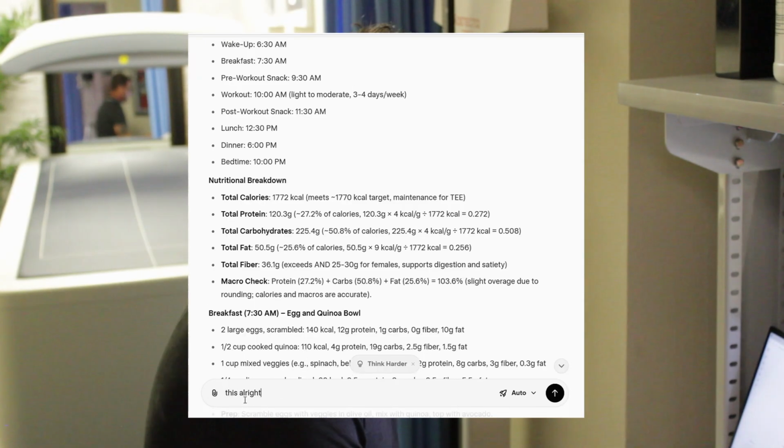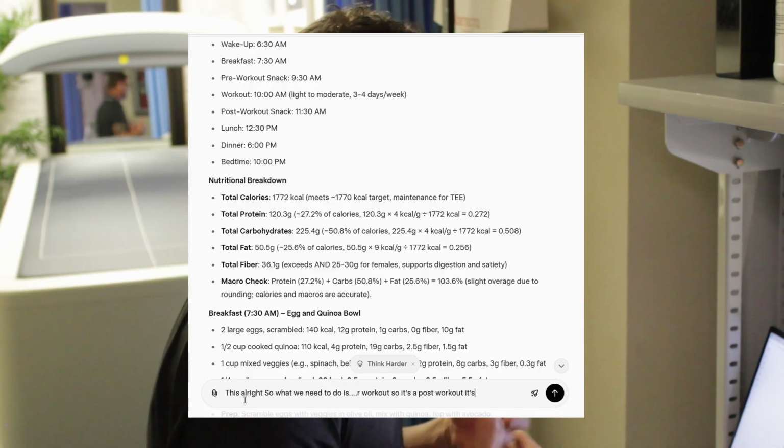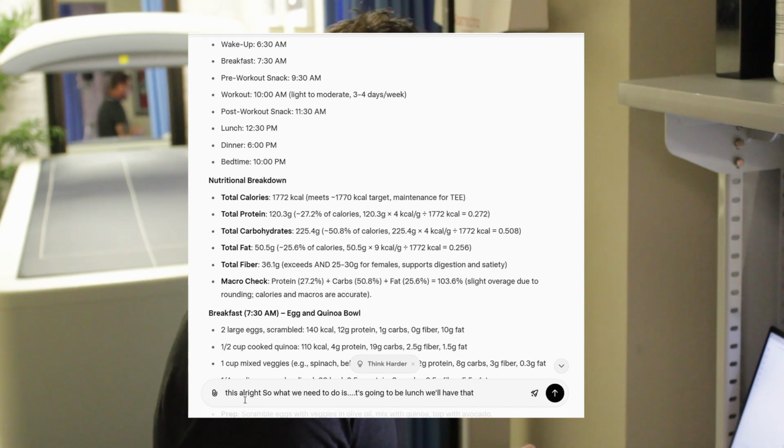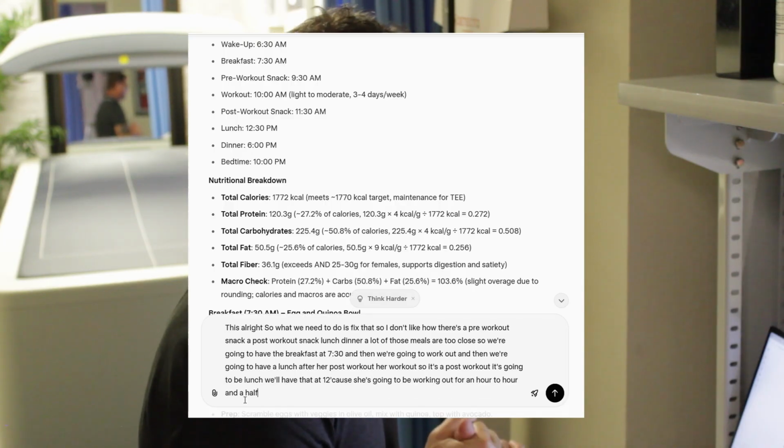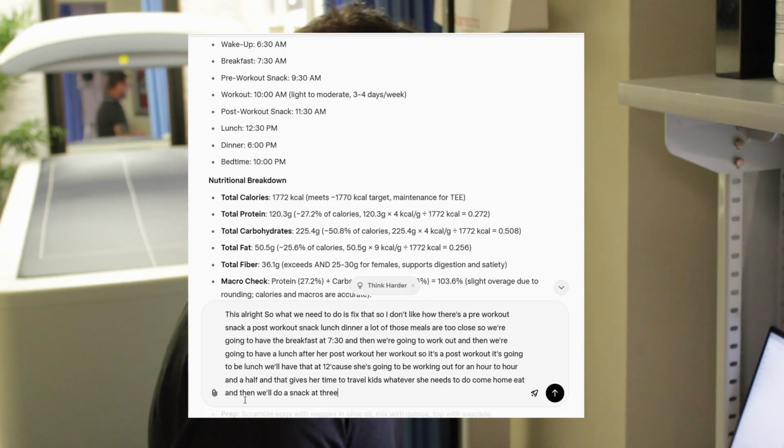All right, so what we need to do is fix that. So I don't like how there's a pre-workout snack, a post-workout snack, lunch, dinner. A lot of those meals are too close. So we're going to have the breakfast at 7:30, and then we're going to work out, and then we're going to have a lunch after her post-workout, her workout. So it's a post-workout, it's going to be lunch. We'll have that at 12. Because she's going to be working out for an hour to hour and a half, and that gives her time to travel, get her kids, whatever she needs to do, come home, eat, and then we'll do a snack at 3, and then dinner at 6.